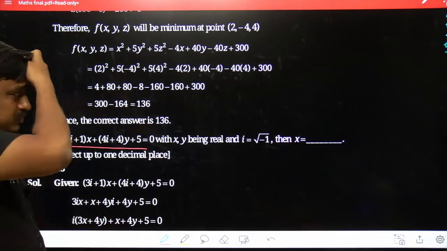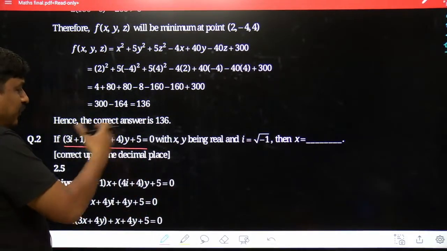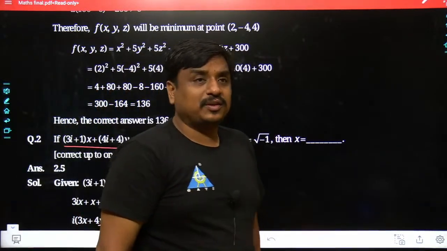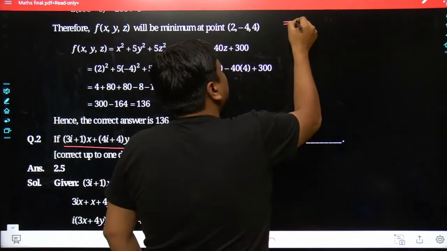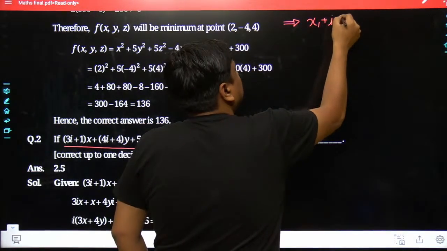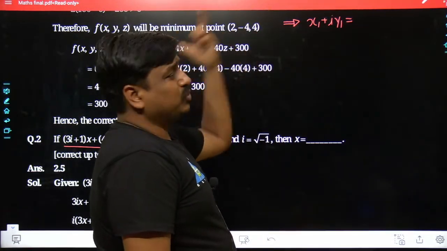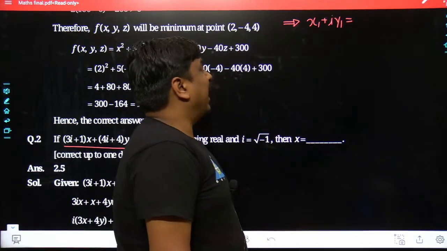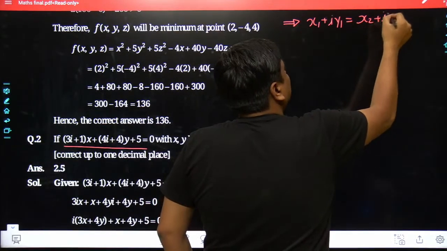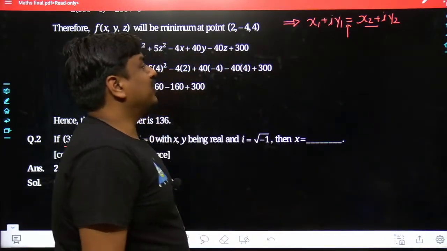My dear friends, towards the left hand side you have a complex function, towards the right hand side you have a complex function, and if the left hand side and right hand side have to be the same, the real as well as the imaginary part has to be the same. As we have been discussing this small concept in class 11th, if you have a complex number towards the left hand side, let's take it as x1 plus i y1, and similarly a complex number towards the right hand side, which is x2 plus i y2, and in between there is an equality sign. That means both of the complex numbers are the same.